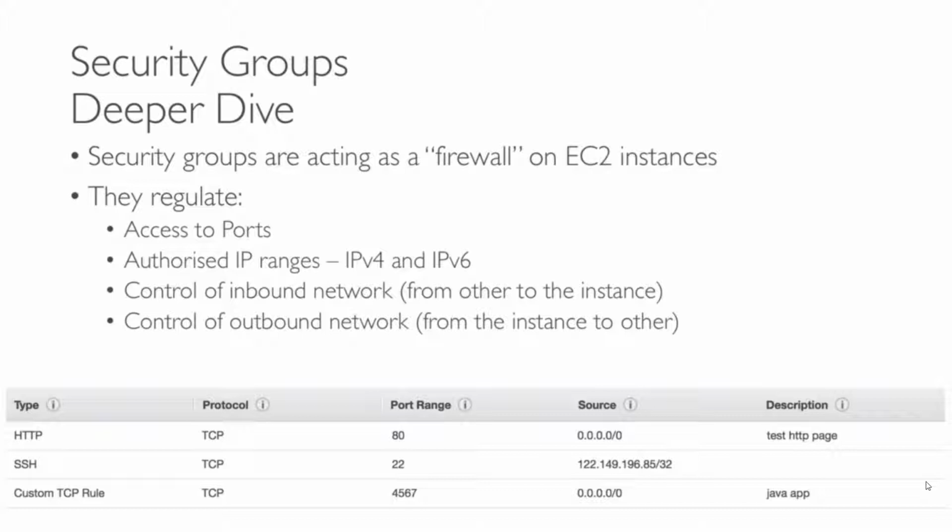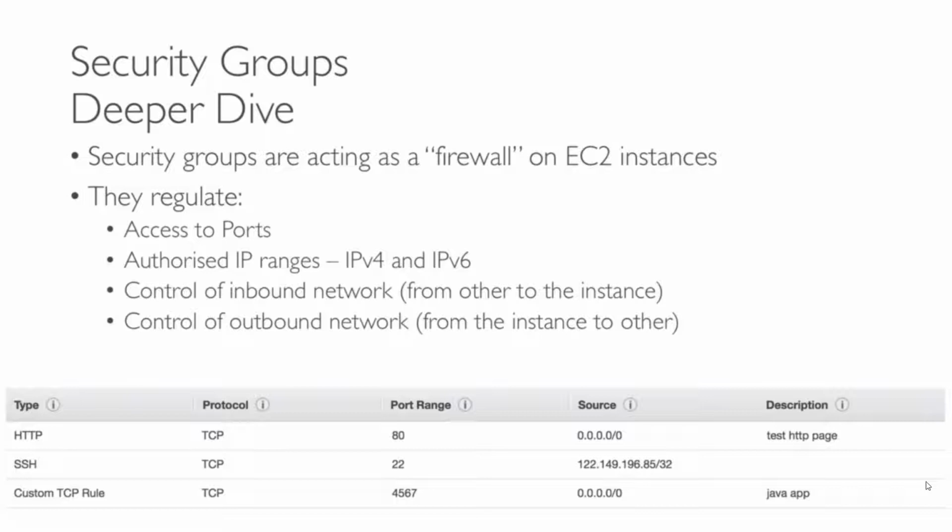Control of inbound network or control of outbound network. What do I mean by that? If you have an EC2 machine which has security groups, you can control all the inbound traffic coming to this machine from the outside world or from another EC2 instance. By default, as I told you, only one port is allowed, 22, and the others you need to configure.